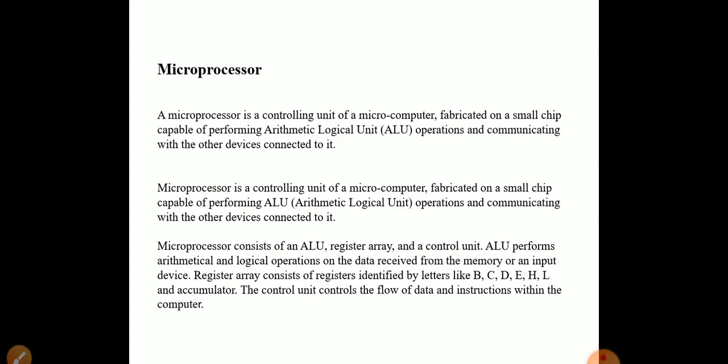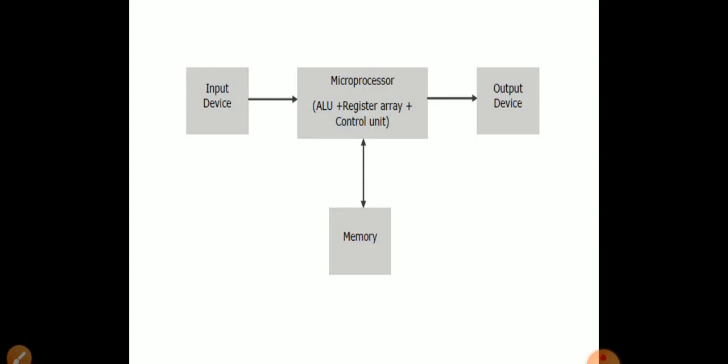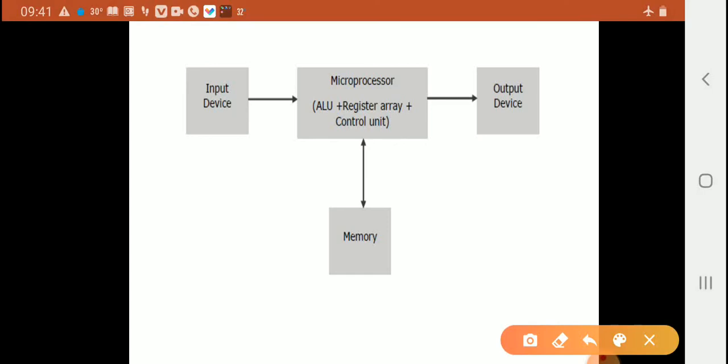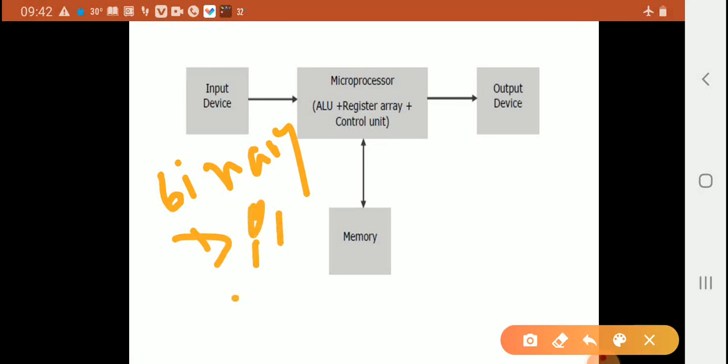Arithmetical operations: input devices are connected for arithmetical operations, and output devices show the output of these arithmetical operations, such as binary code, decimal, octal, hexadecimal.